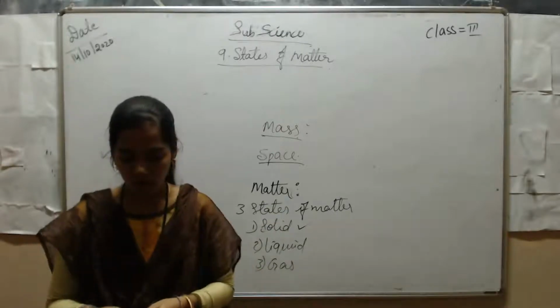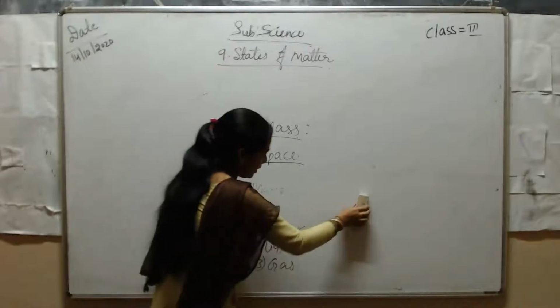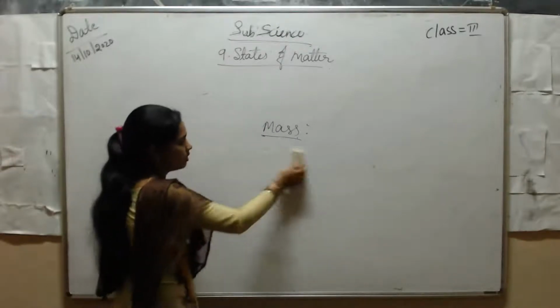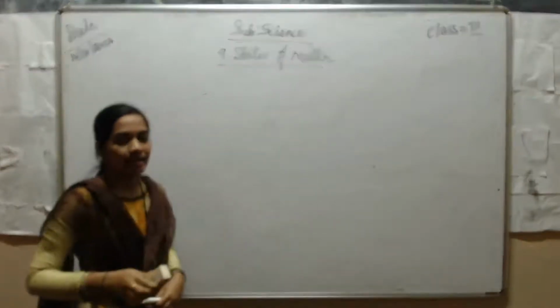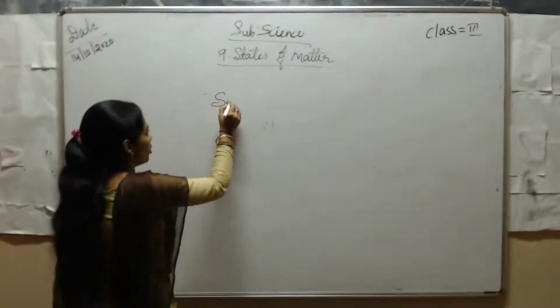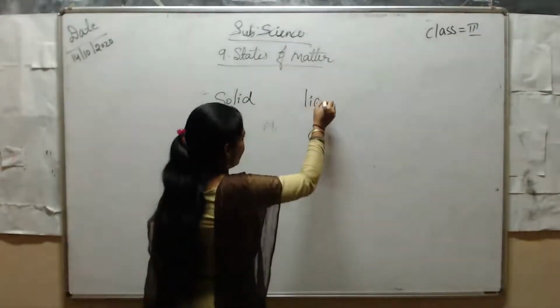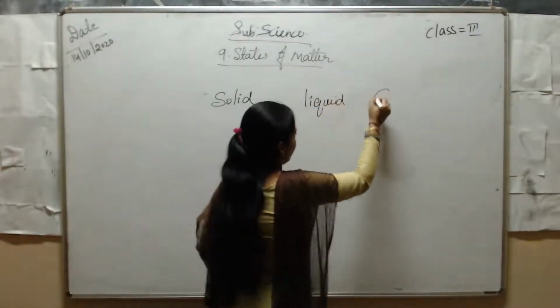Now, in today's class, we are going to see how these three states of matter can change. Here solid is there, next liquid, next gas.